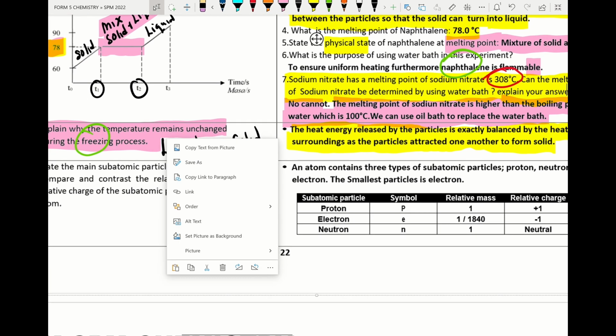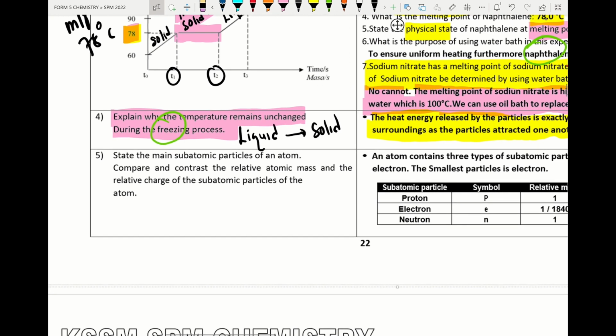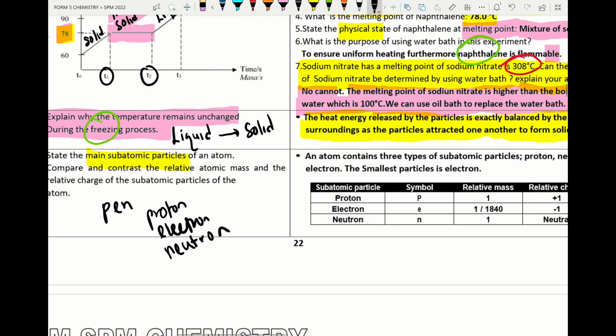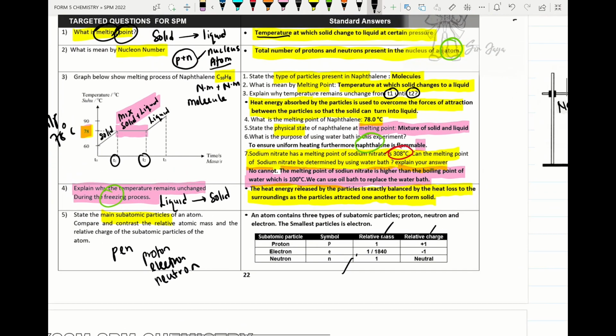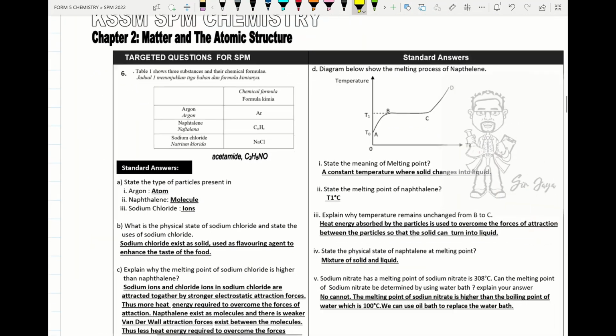Alright, so please remember, the three subatomic particles present in the atom are known as PEN. P stands for proton, E stands for electron, N stands for neutron. And please study the chart. Remember the symbol, the relative mass and relative charge of subatomic particles. So, alright, dear students, we move on to the next question.